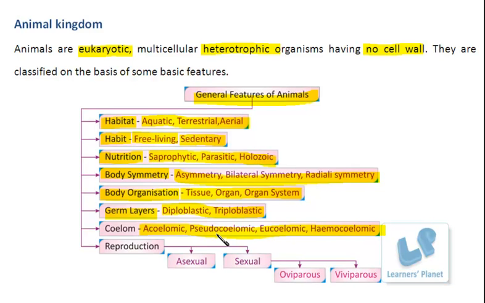It is not separated by the mesenchymal lining. Then eucoelomic, which has a completely developed cavity in which true organs can be placed properly. Hemocoelomic means the cavity is present and is filled with blood. And the true coelom is actually limited, or reduced to only a few body parts.